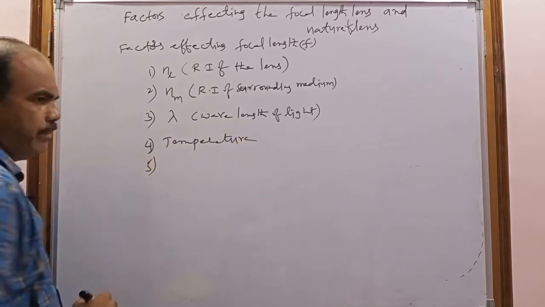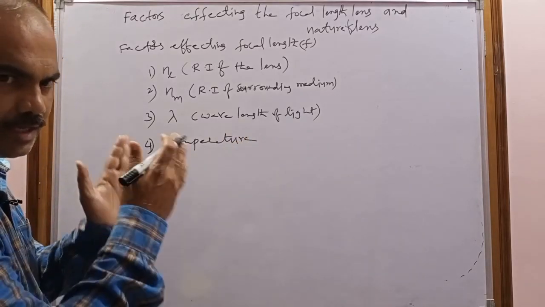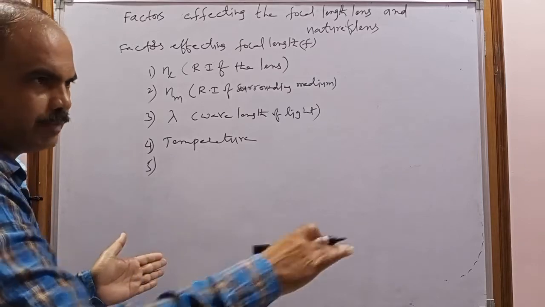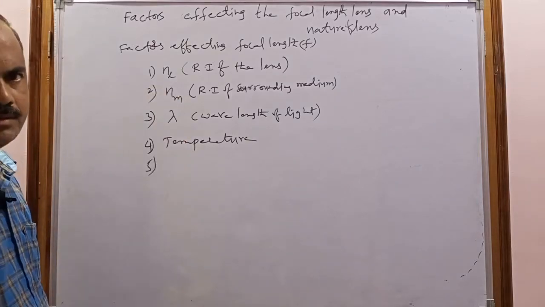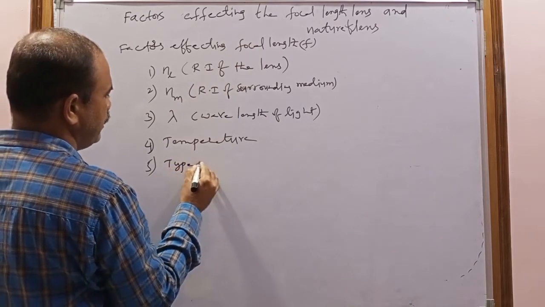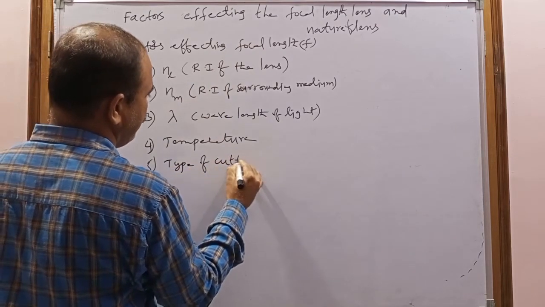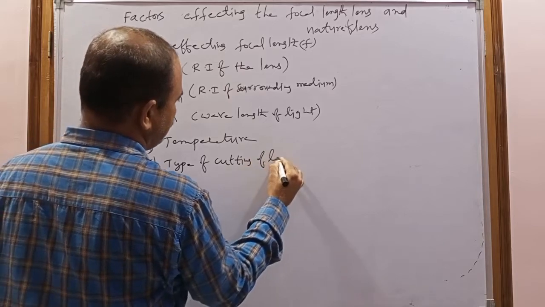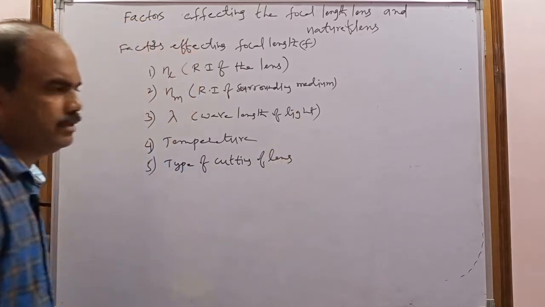And the fifth one, it depends upon the type of cutting. Sometimes we cut the lens along the principal axis and perpendicular to the principal axis. So the type of cutting of the lens also decides the focal length. So these are the factors.